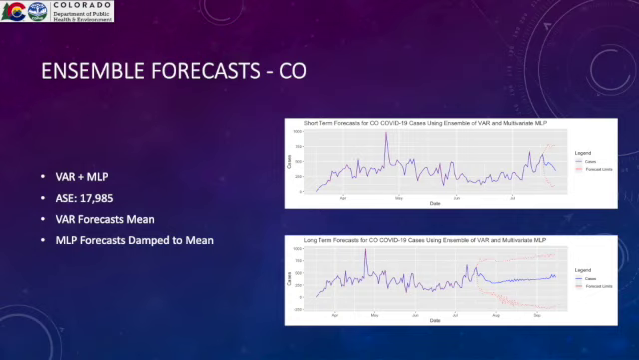The ensemble is the average of the VAR and MLP model with an ASE of about 18,000. The MLP forecasts not the mean, while the VAR forecasts the mean. So the ensemble forecast is just the VAR forecast that's damped to the mean.